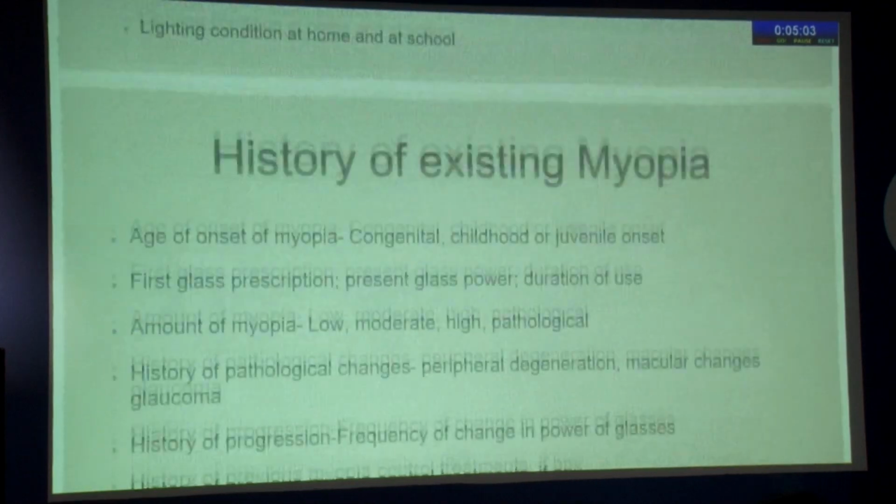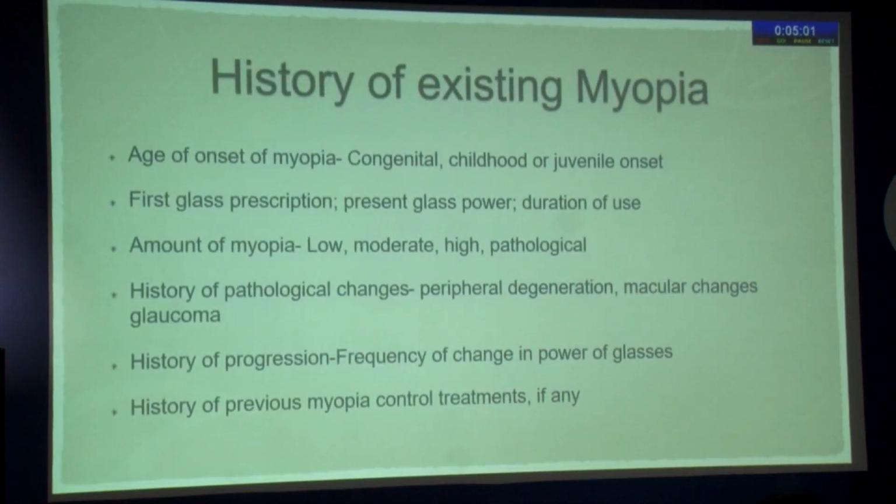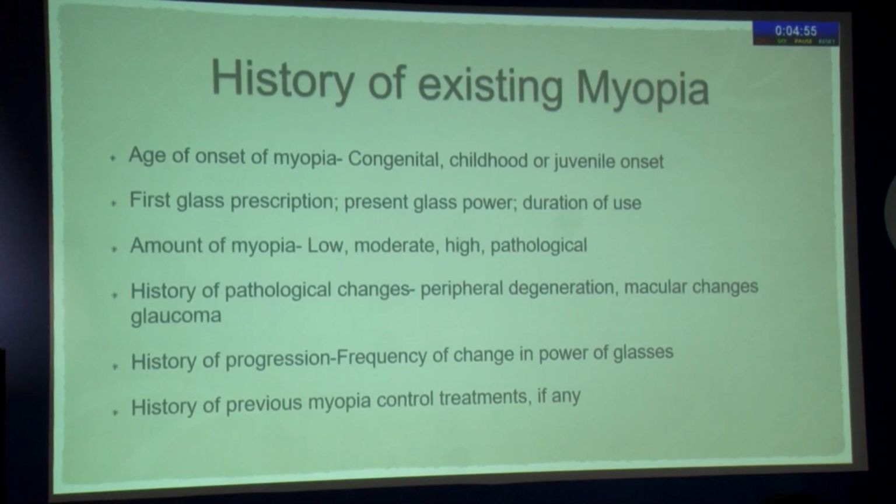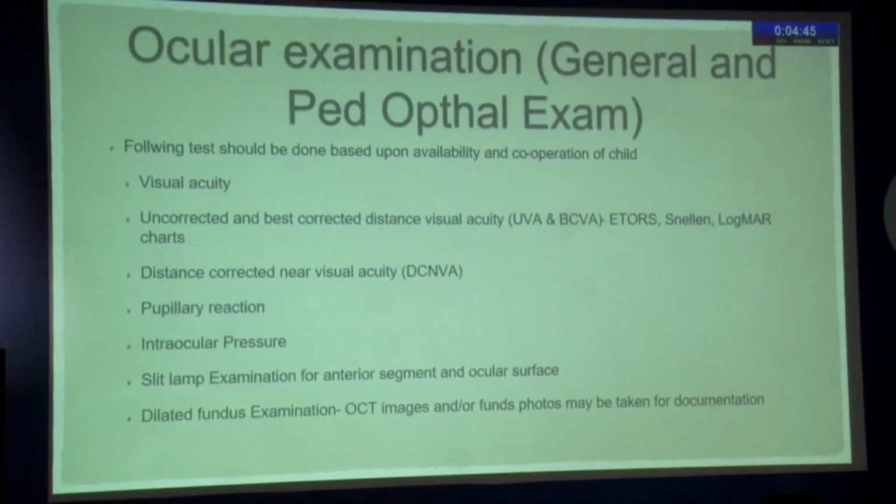at home and school. The history taking again is similar to what we do for pediatric ophthalmology, but specific to myopia is age of onset of myopia, first glasses prescription, amount of myopia, the history of pathological changes in the retina, history of progression, and if the patient has taken any treatment before coming to us for control of myopia.